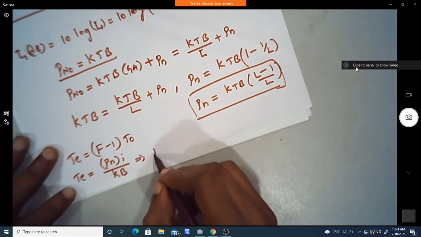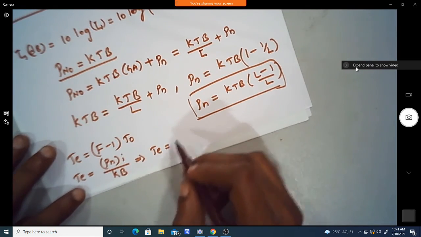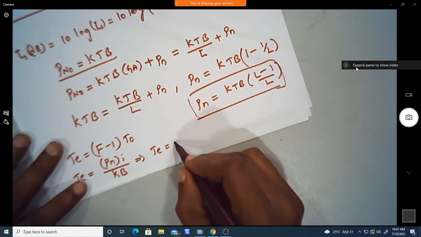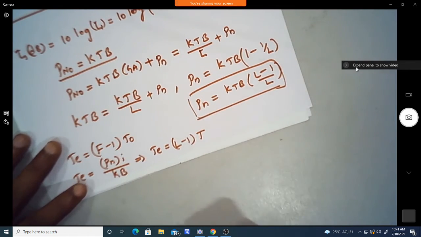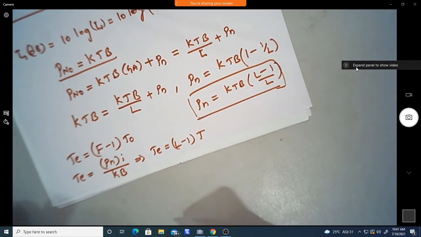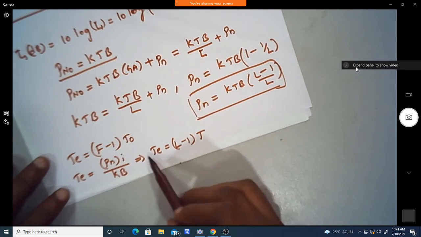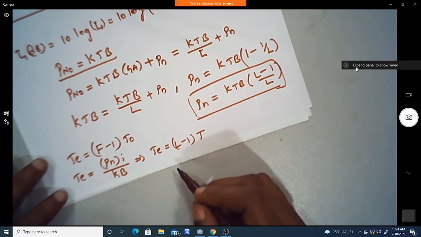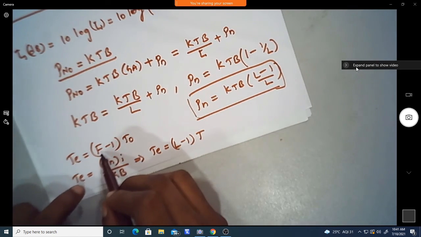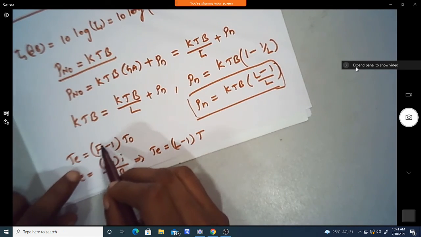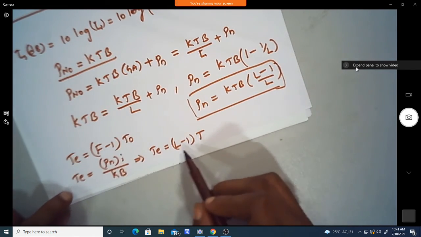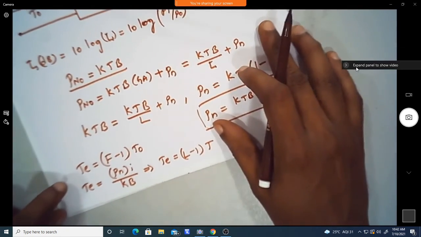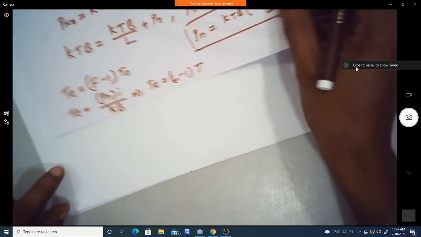So this gives TE equal to L minus 1 into T. That is how we define the equivalent noise temperature. Now the noise figure we can define in terms of the attenuation factor. You can just put the equivalent noise temperature as L minus 1 times T, and get the noise figure from the noise figure equation.